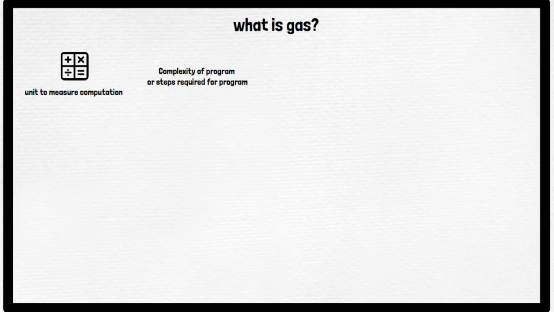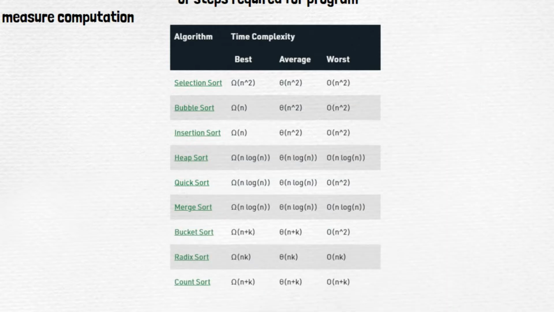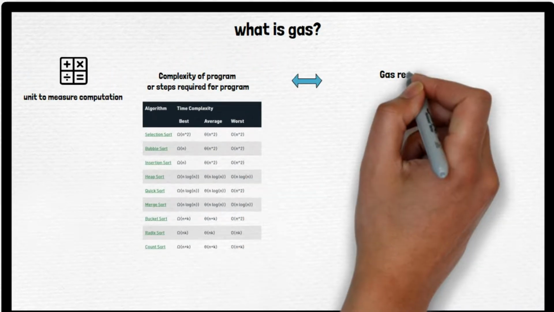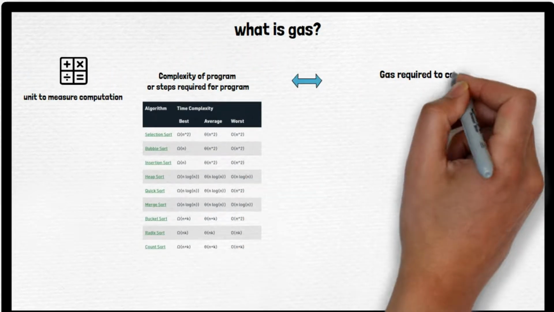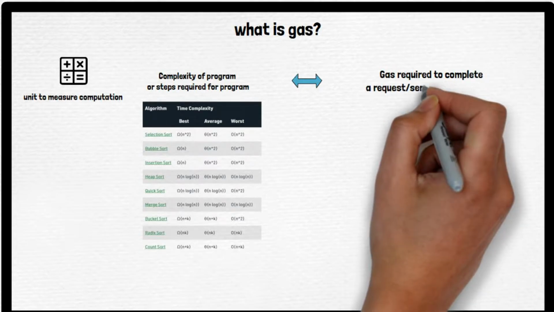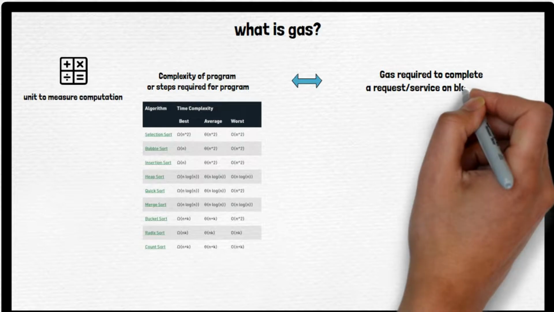If you can see in the diagram, for this sorting algorithm, this is the best time complexity. This is the average. Like that, we are comparing for different ones. Similarly, for execution of anything, even for adding two numbers, subtracting two numbers, or making a big contract, every activity needs gas. Now, how much gas is required for each activity? That depends on how much computation is required to complete that action.